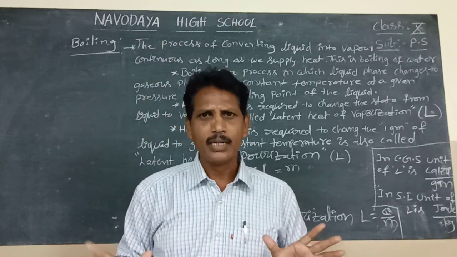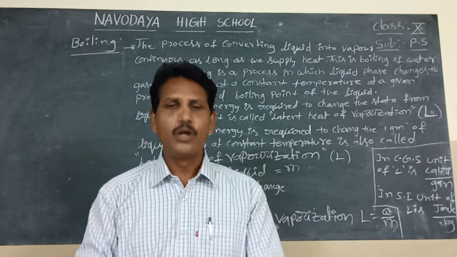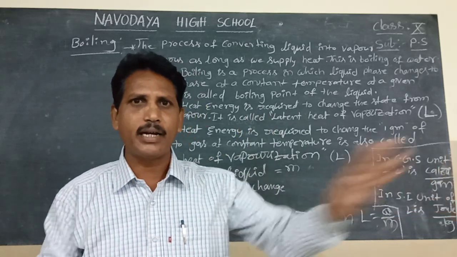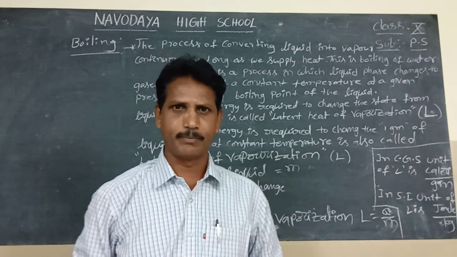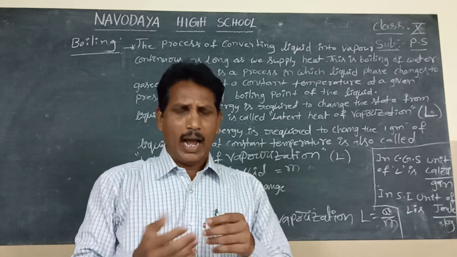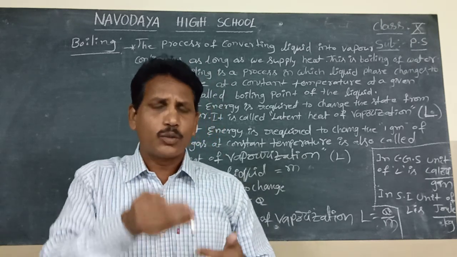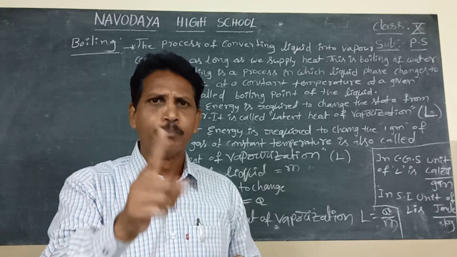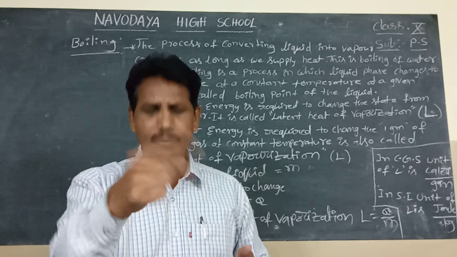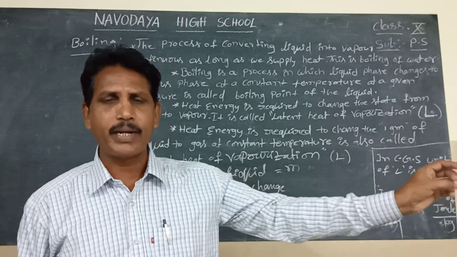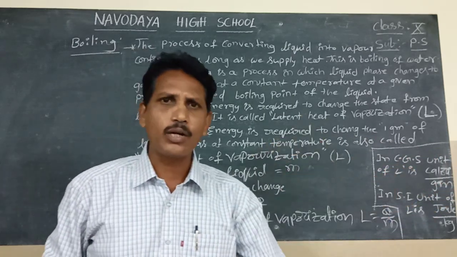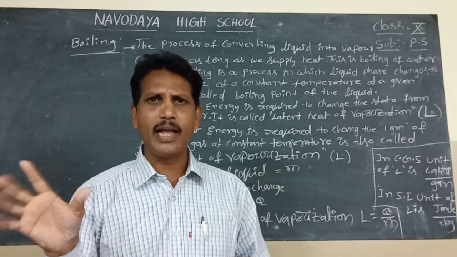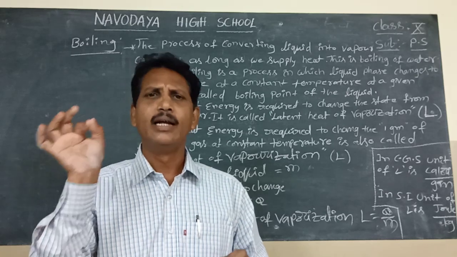Do you understand? Heat energy is required to change the liquid state to gaseous state at constant temperature. It is called latent heat of vaporization. The heat energy required to change 1 gram of liquid from liquid state to gaseous state at constant temperature and at a given pressure is called latent heat of vaporization. It is denoted by capital letter L.